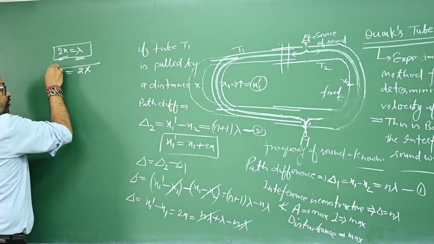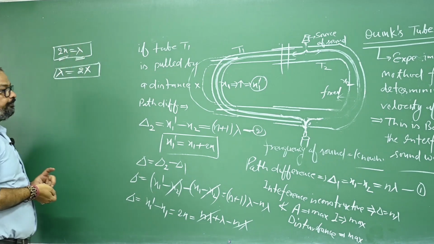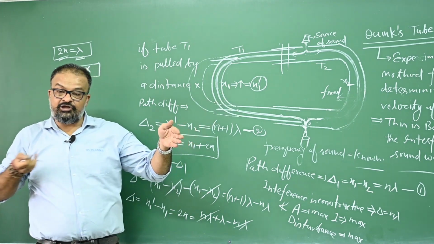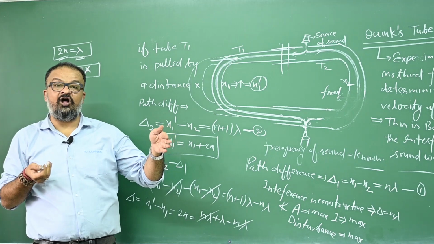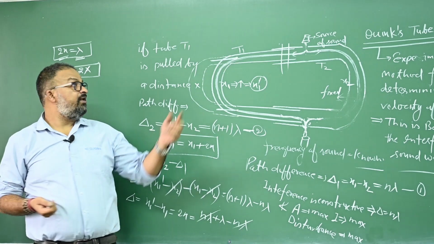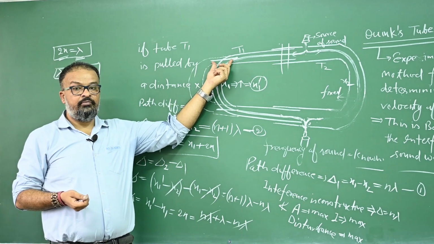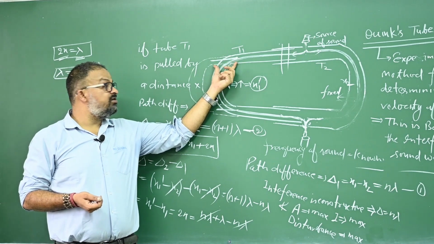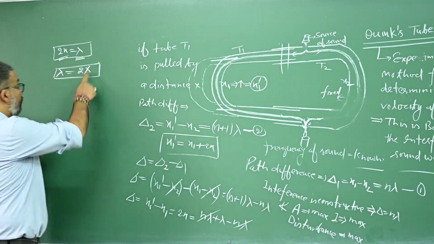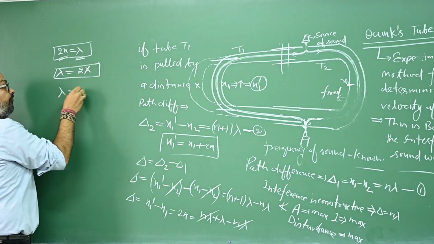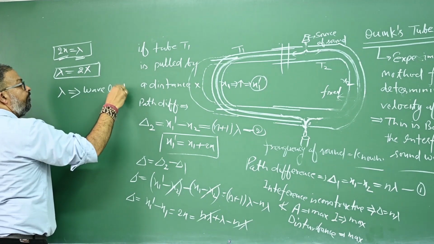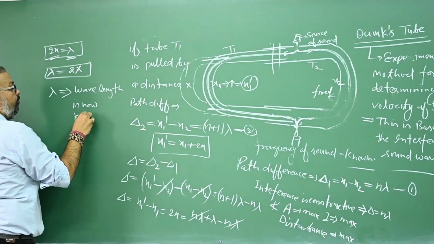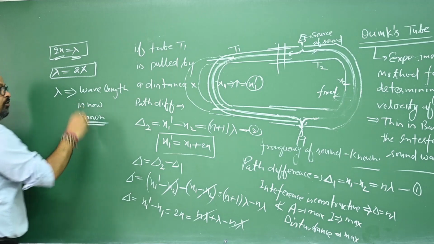And number two important thing, because you are conducting this experiment, you are pulling this tube, and you know by how much distance this tube is pulled, that x is already known, because it is an experimental value, right? You can measure this distance, right? X you know, that means you know the wavelength is now known. Yes or no?